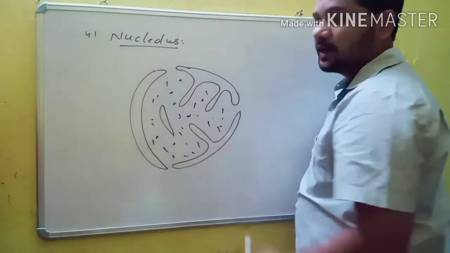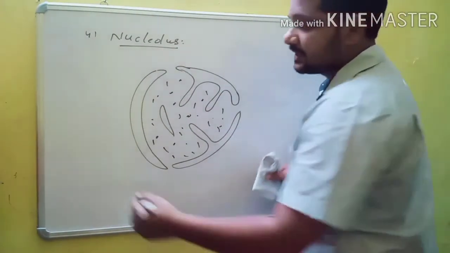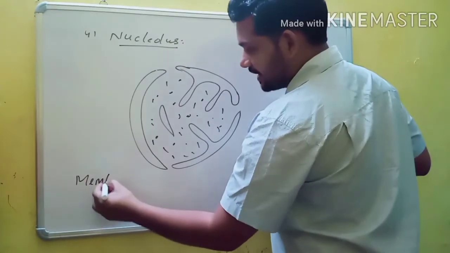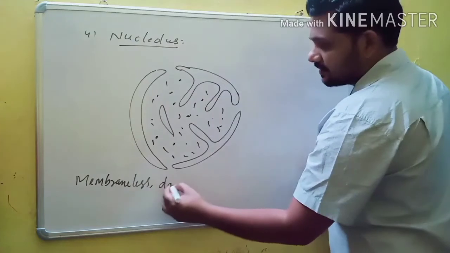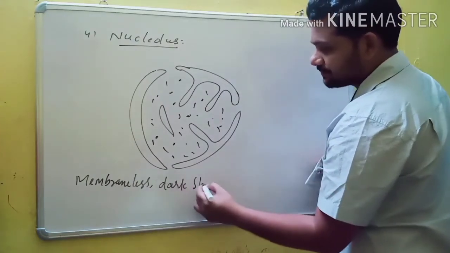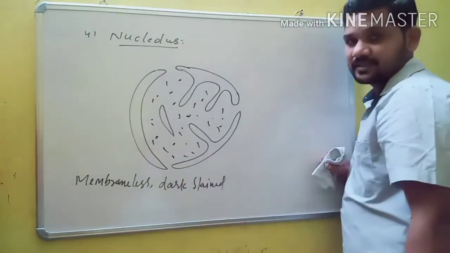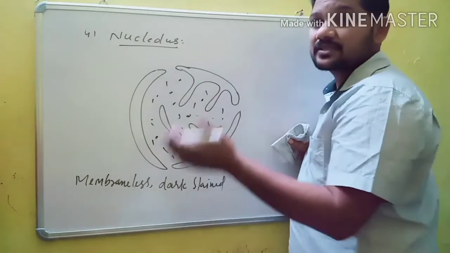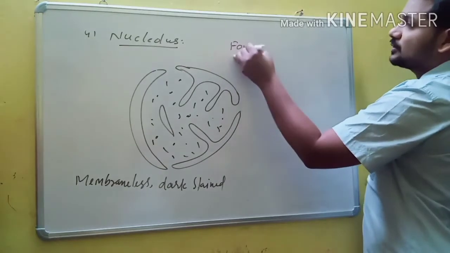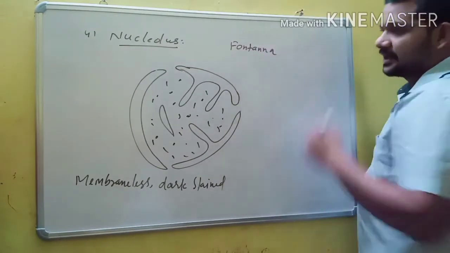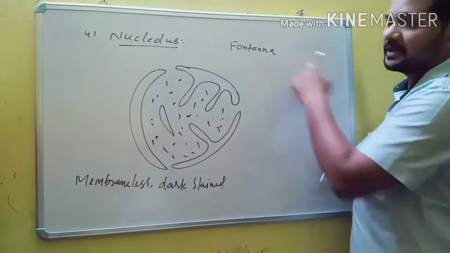So what is the nucleolus? It is membraneless, a darkly stained ground substance of the nucleus. And this nucleolus was discovered by Fontana.